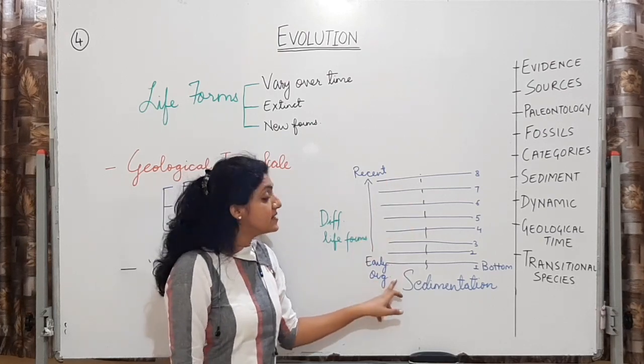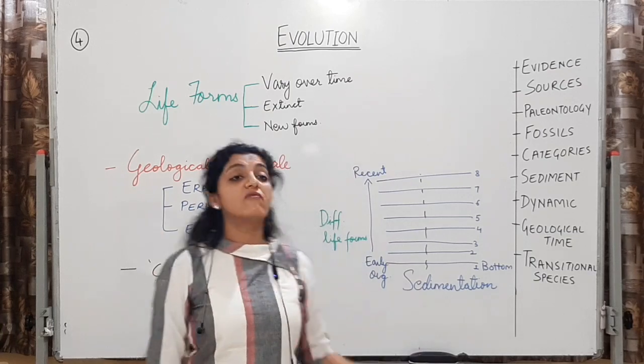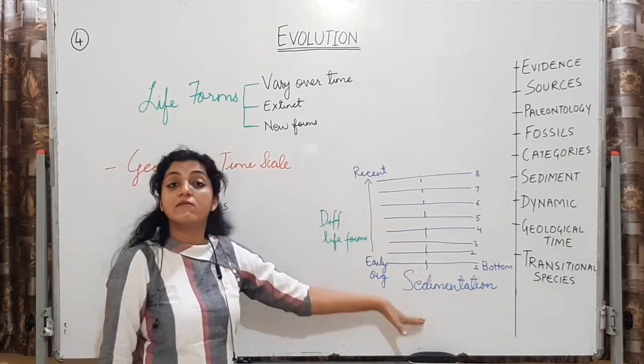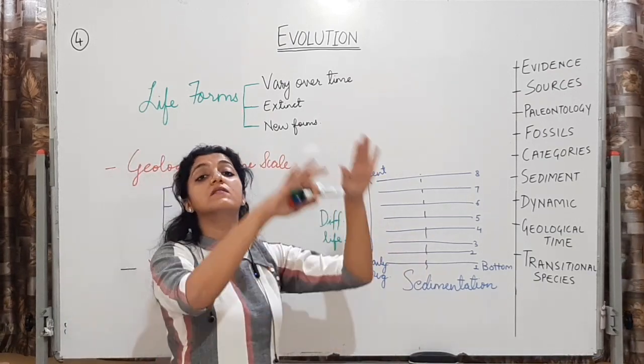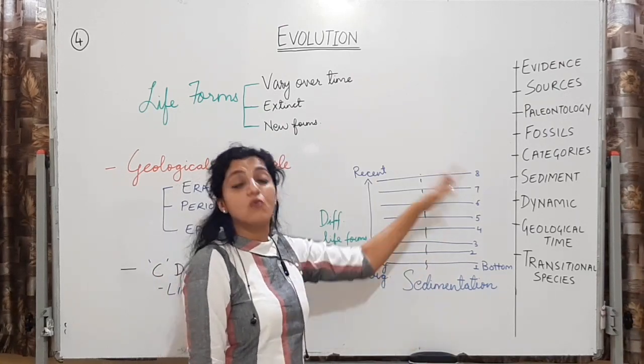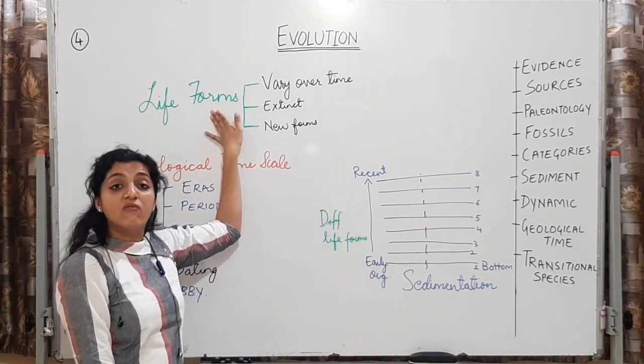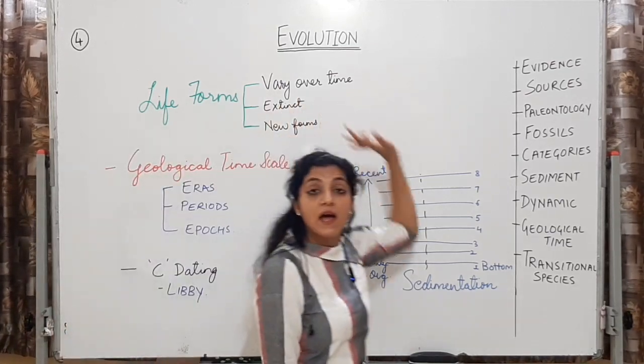All right, so can I say that sedimentation is giving me an idea of life forms, these fossil records which have accumulated, which have formed sediments, which is the Earth's crust now, the rocks on the Earth's crust, is giving me an idea of life forms which vary over time.